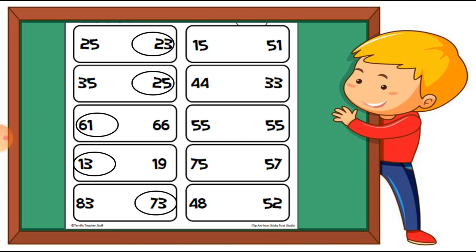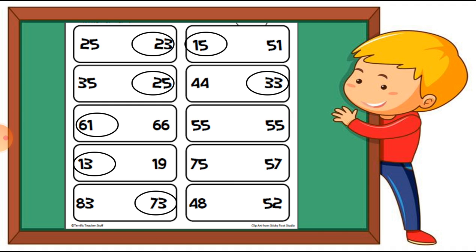Next one students, here is 15 and 51. Between these two numbers, here the number 15 is the smaller number. So I have to circle on 15 number. Next one 44 and 33. So between this 44 and 33, which is the smallest number? The number 33 is the smallest number. So I circle on 33 number.